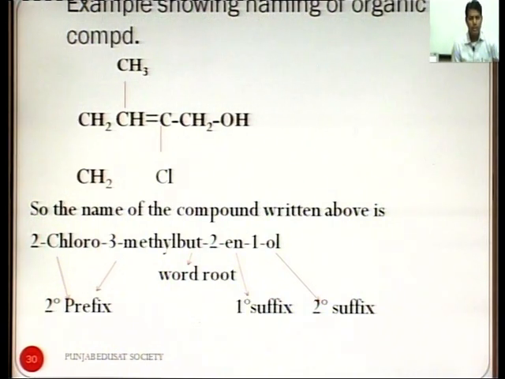The ene is the primary suffix and ol is the secondary suffix, ol for the hydroxy group, that is the alcohol group. But is the word root, and 3-methyl and 2-chloro are the prefixes. If we had to write a primary prefix also, then the chain should be closed. So, this is the name of an organic compound.